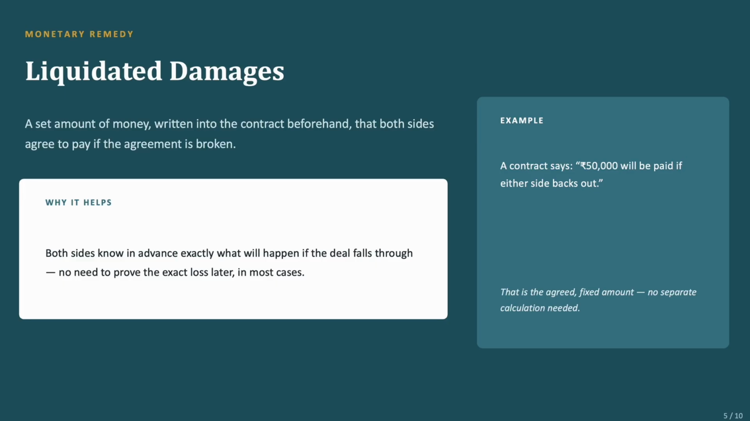So liquidated damages is a set amount of money put into the contract beforehand that if any of the parties fail to complete the contract, they would have to pay. Both sides know in advance exactly what will happen if the deal falls through, and there's no need to prove the exact loss later in most cases. An example: a contract says 50,000 rupees will be paid if either side backs out. So if any of the parties backs out of the contract, 50,000 should be paid by that party. It is an agreed fixed amount and no separate calculation is needed.